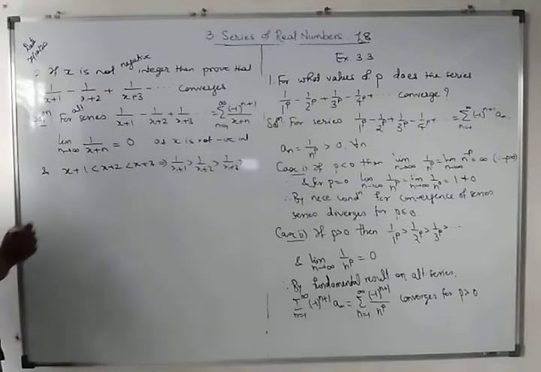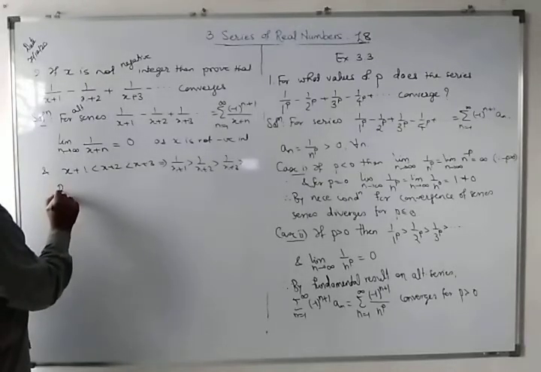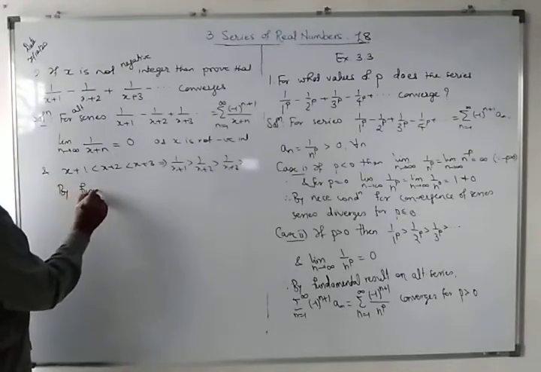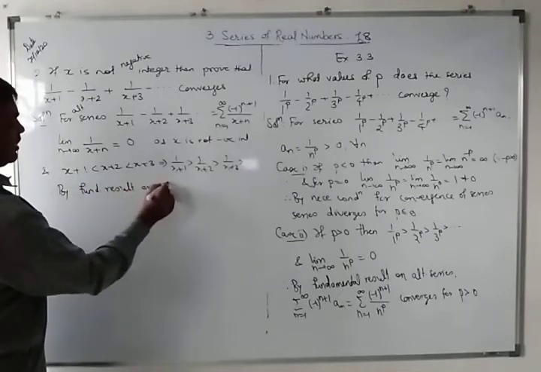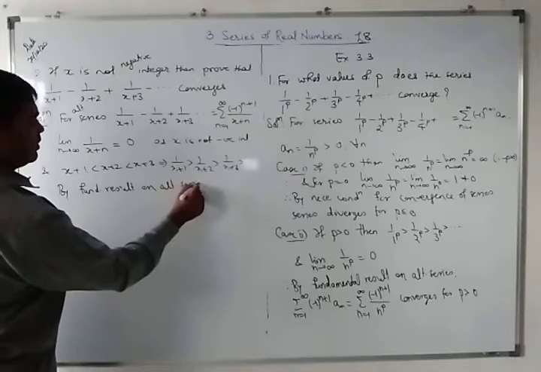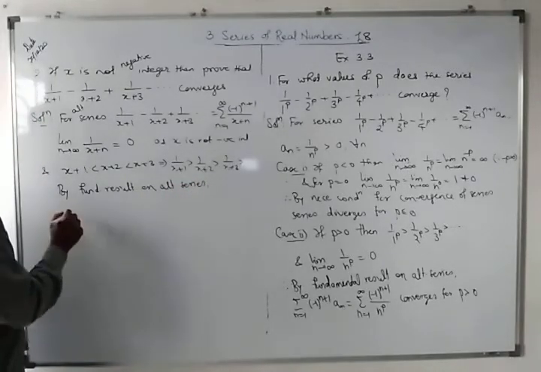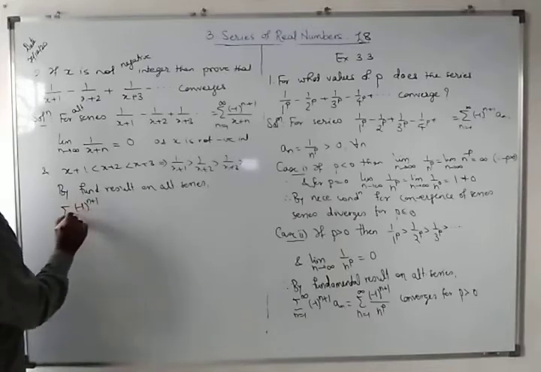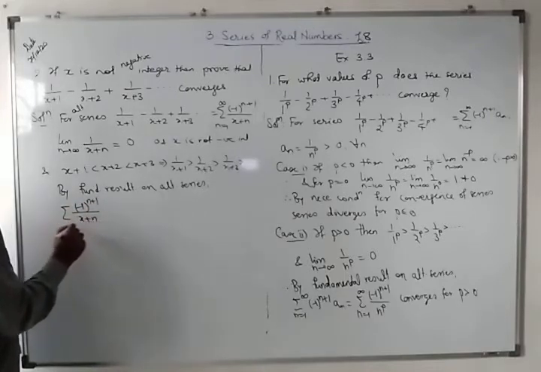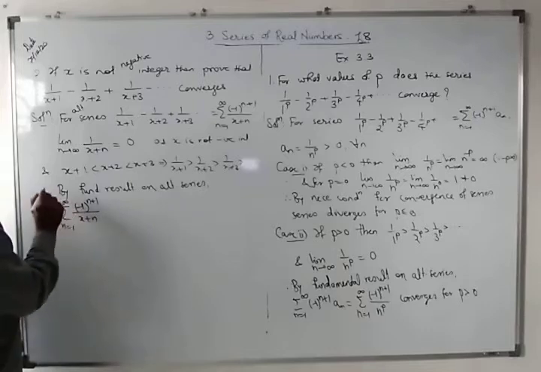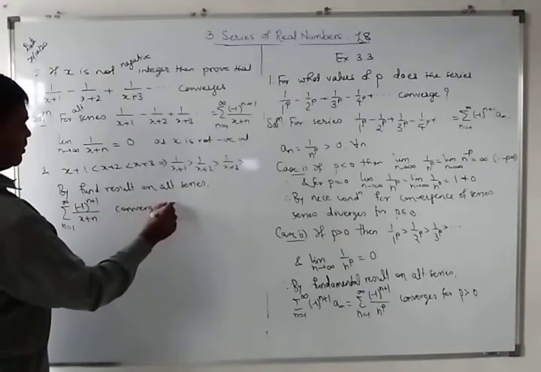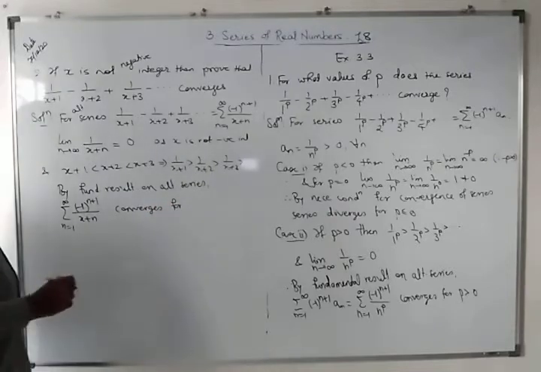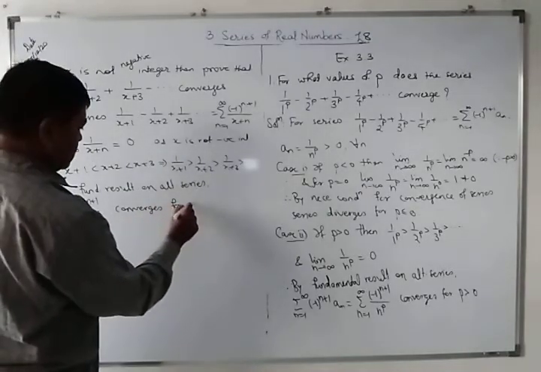Therefore, by the fundamental result on alternating series, summation of minus 1 raised to n plus 1 upon x plus n, n equal to 1 to infinity, converges for any non-negative integer x.